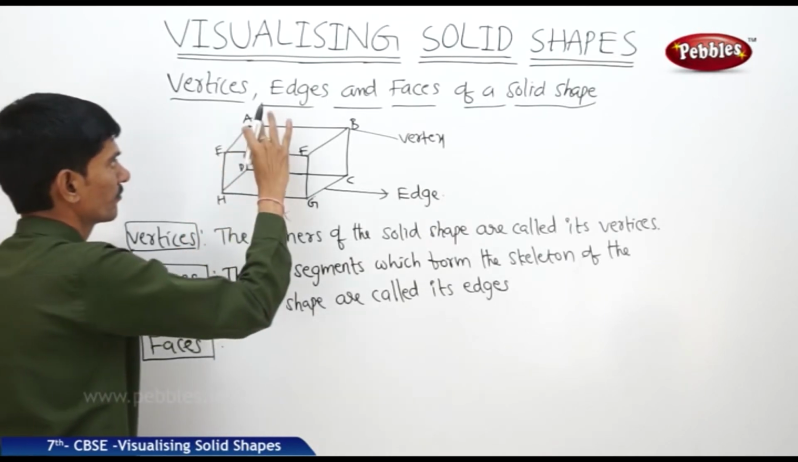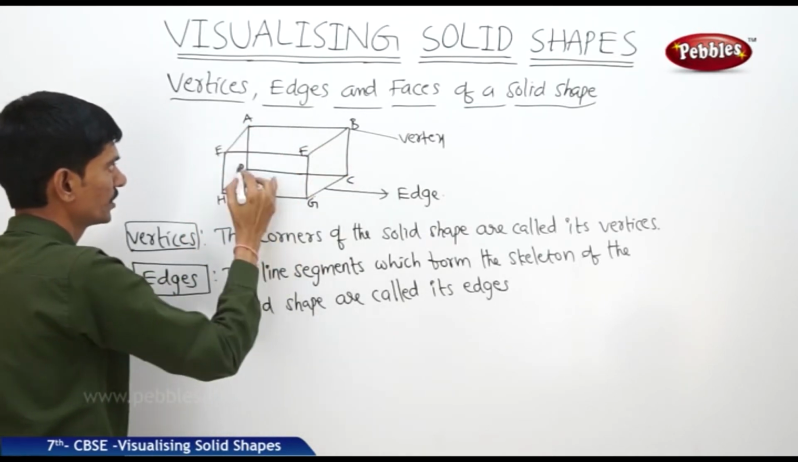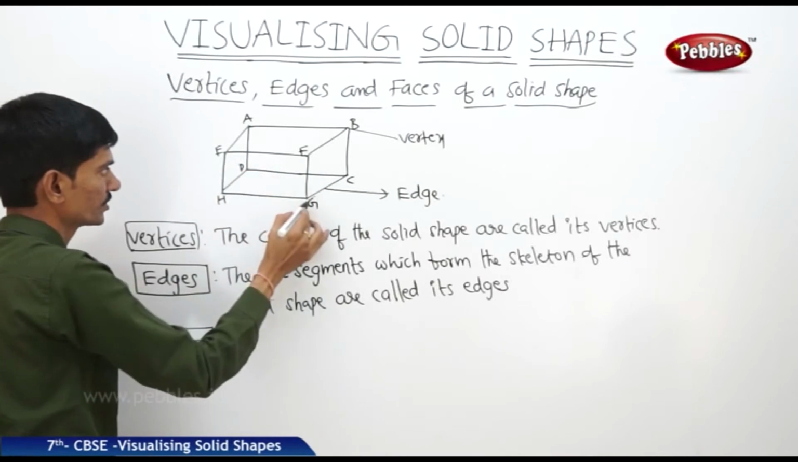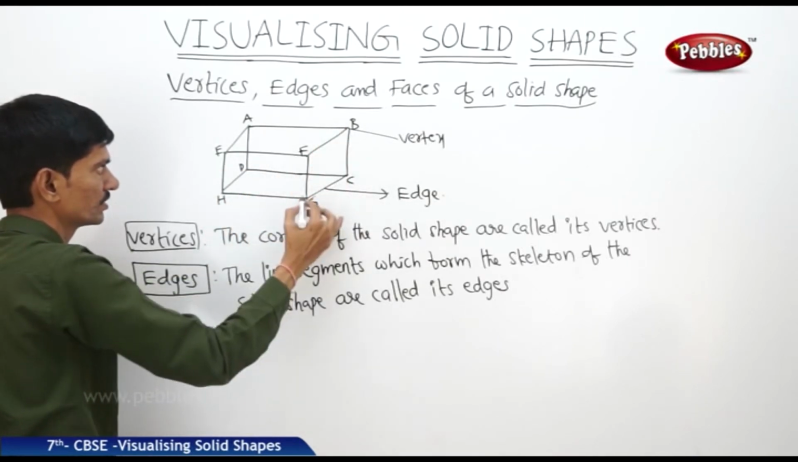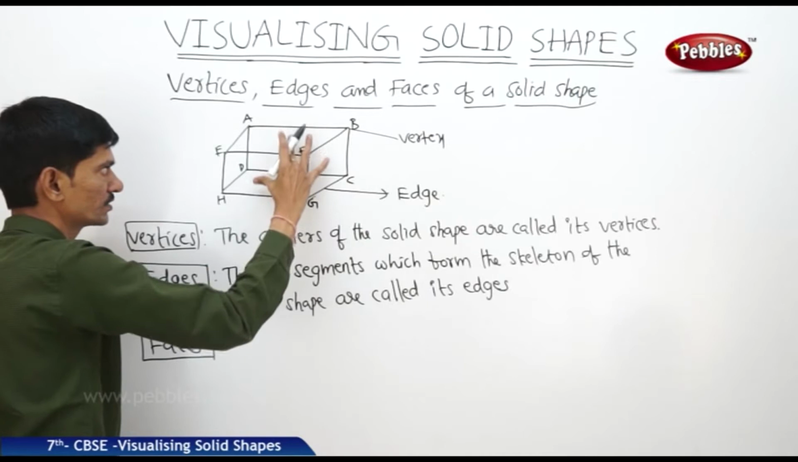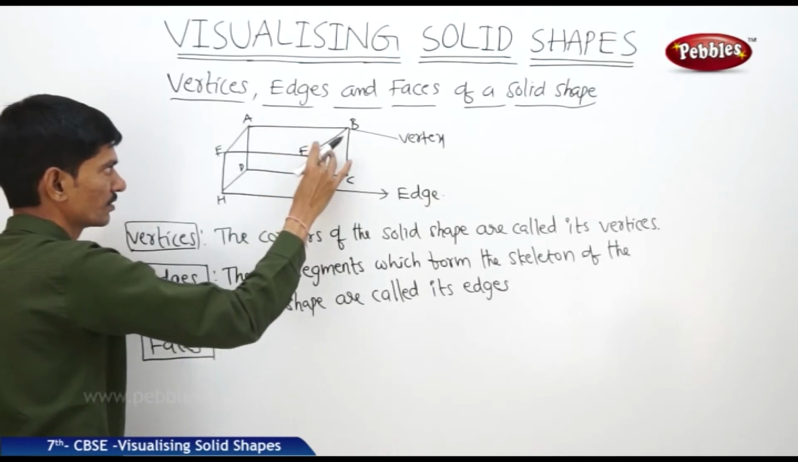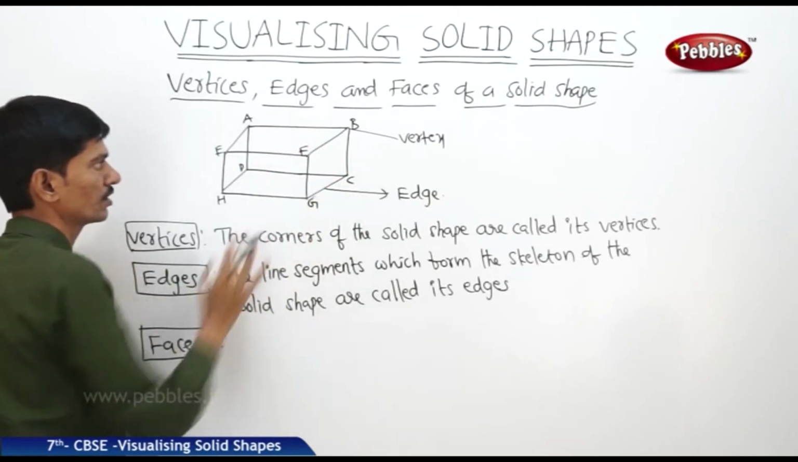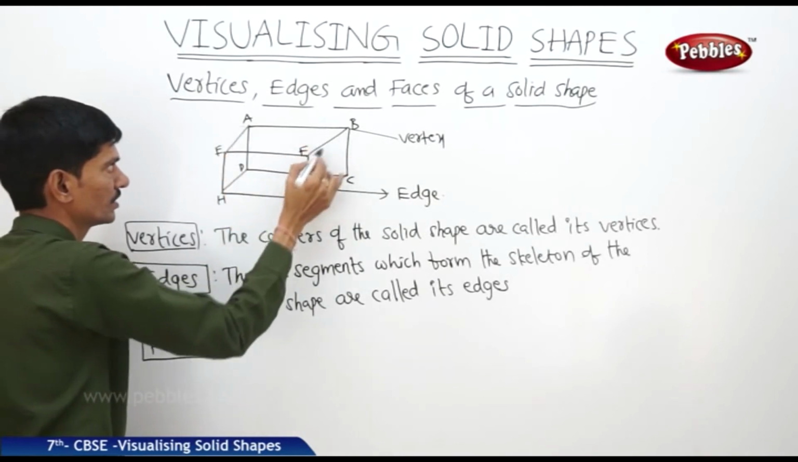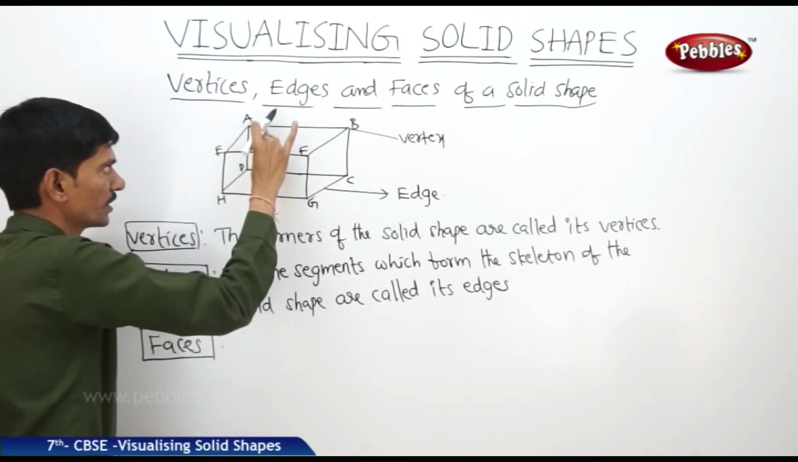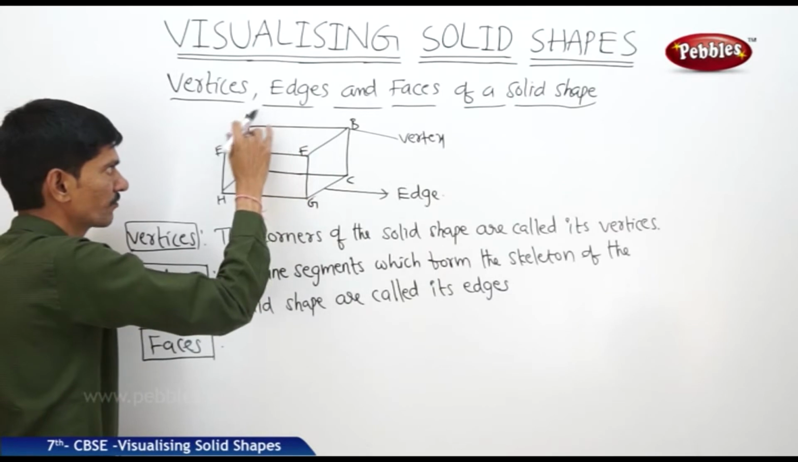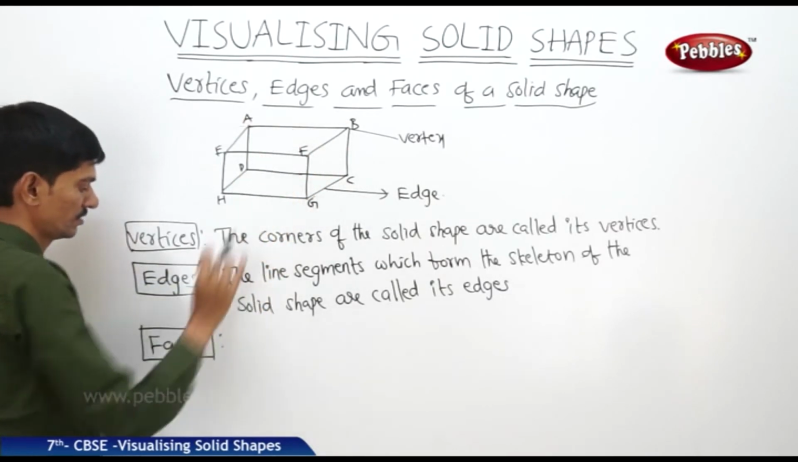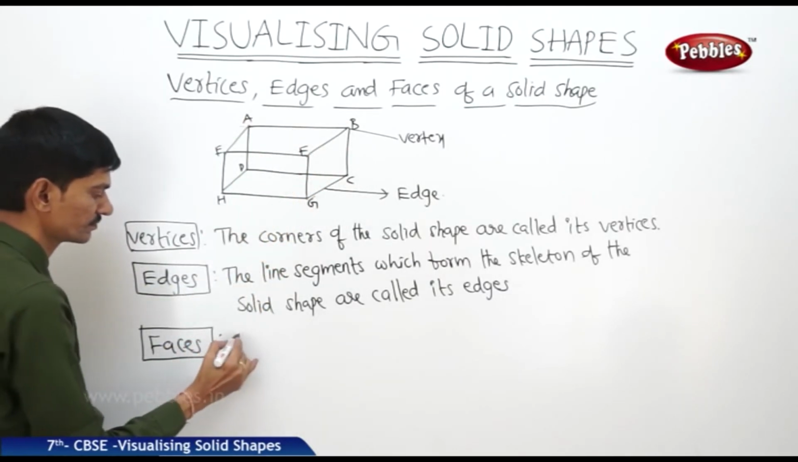Now the flat surfaces ABCD or EFGH or BCGF. So these are the flat surfaces. These are the skin of the solid shape. Like ABCD, this will be the skin of the solid shape. So this flat surface is called the face.